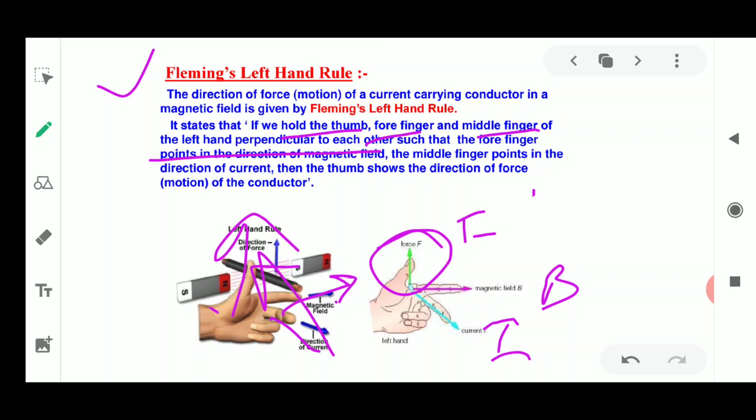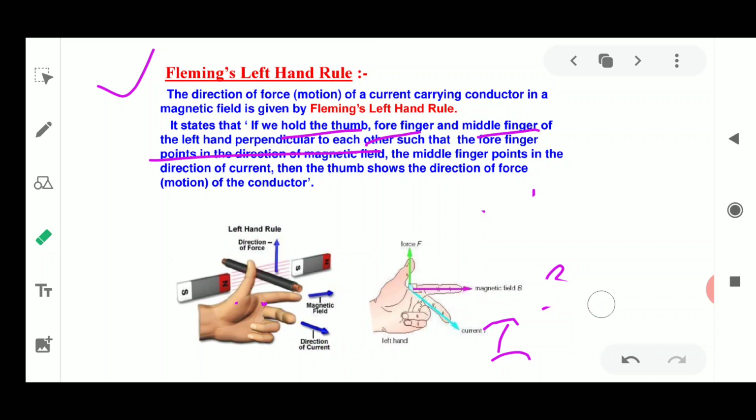This is how we are going to apply this left hand rule in the working of various appliances. So please remember that you have to stretch two fingers and one thumb of your left hand, that is the forefinger, the middle finger, and your thumb. The thumb points the direction of force, the middle finger points the direction of current, and the forefinger points the direction of the magnetic field. So please remember this rule.